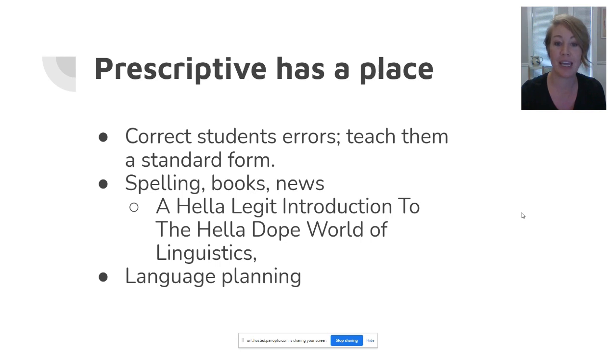Another example of language planning would be campaigns against sexist or discriminatory language. So when a public body decides that it's no longer okay to call your female employees honey or sweetie, these are examples of a prescriptive approach to language management in society. Prescriptivists tell us what is acceptable and what is not acceptable language.